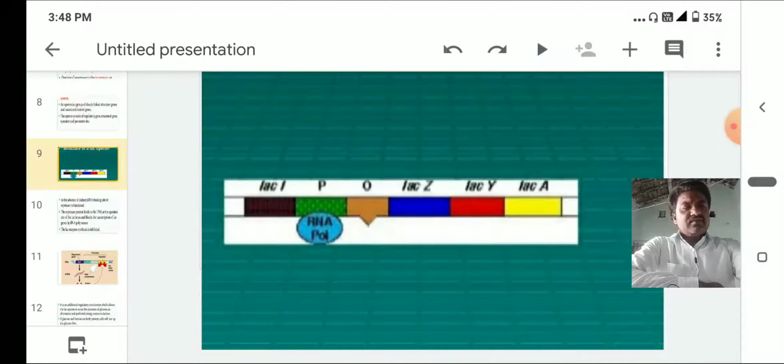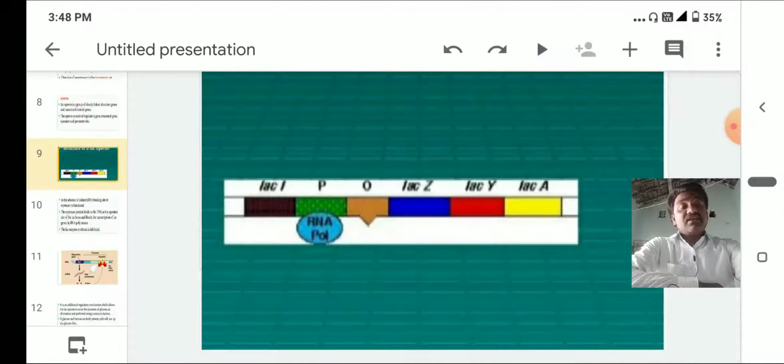Generally, RNA polymerase transcription takes place from the promoter region. Here the repressor is there, so there is no production of mRNA and no functioning of RNA polymerase. Whenever the repressor is attached to the operator, the RNA polymerase may not bind to the promoter, and that is why transcription is stopped. This is the regulation. We have to remember how the genes are in switch off condition.